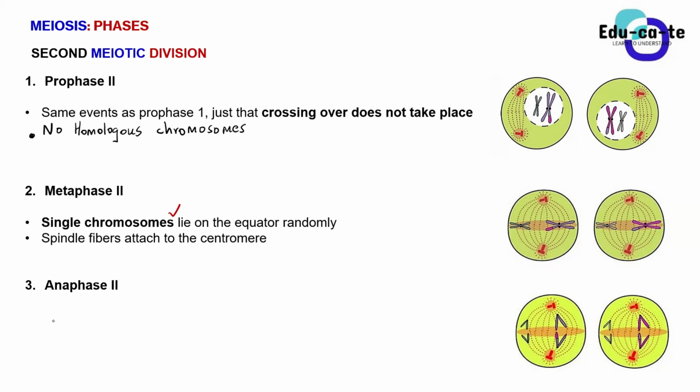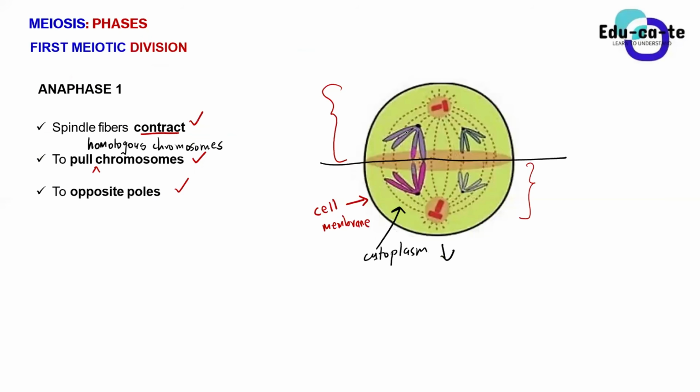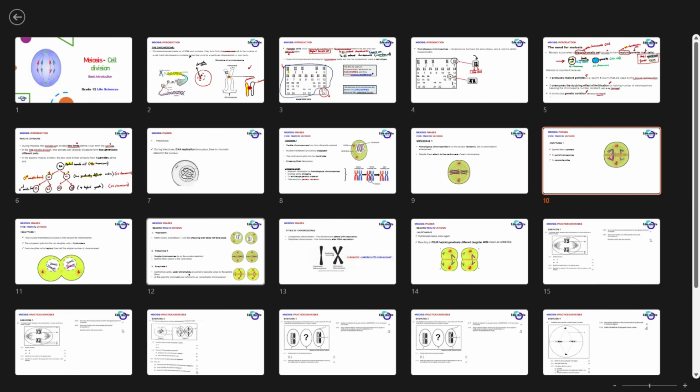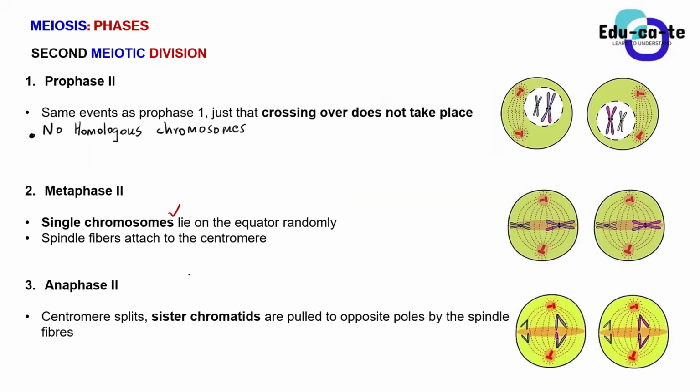If I can just rewind you guys to that, I told you that during anaphase 1, these two homologous chromosomes are separated because these two spindle fibers are pulling them to opposite poles. But now when it comes to anaphase 2, the centromere splits. The sister chromatids are pulled to opposite poles by the spindle fibers.